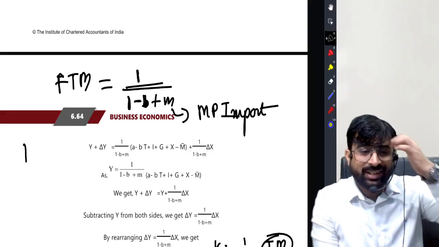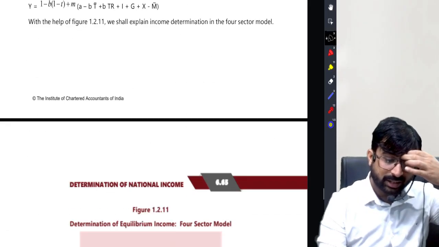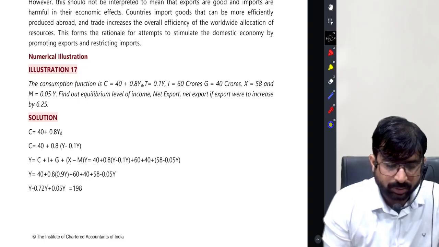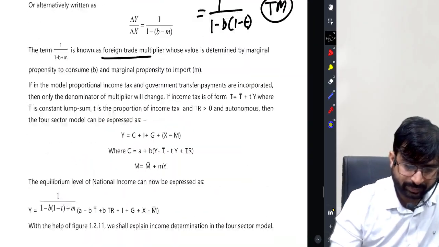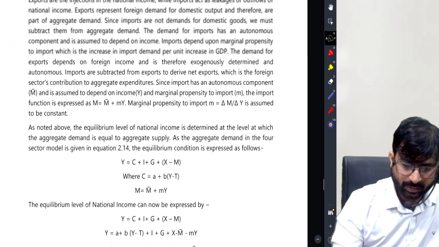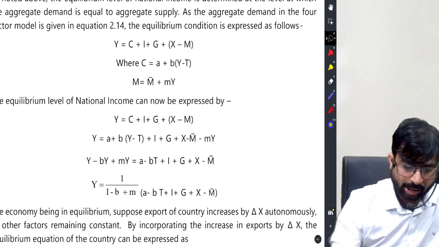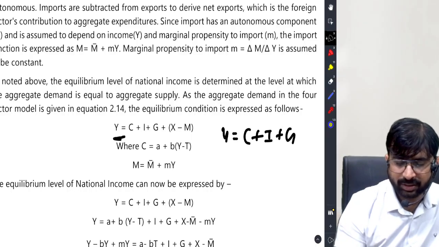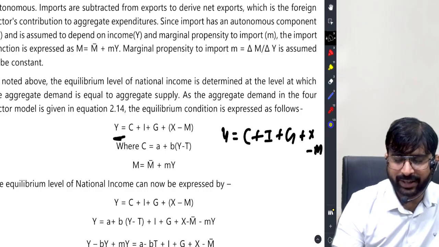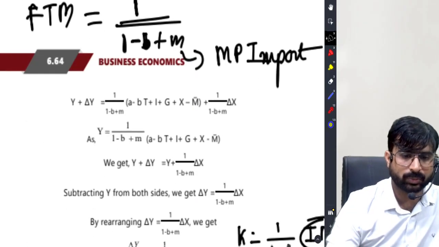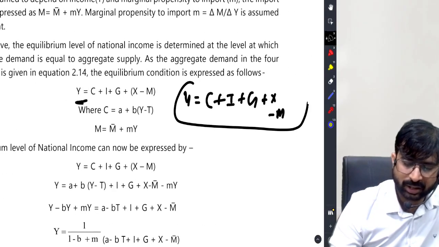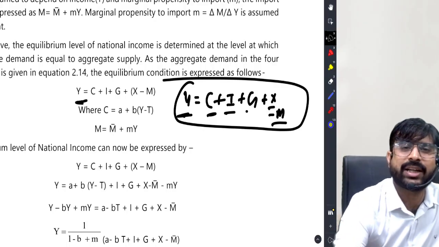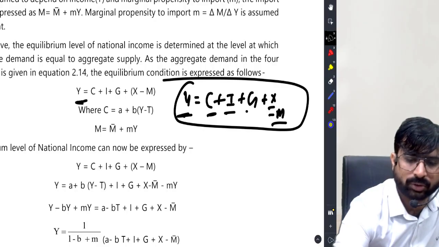Now students, again, like in the three sector model, the AS and AD language had changed. Here also the AS and AD language will change. What will it become now, sir? Here it is. Your aggregate supply will now be C plus I plus G plus net exports, that is X minus M. That is the new setup. So write down, in four sector, aggregate supply is aggregate demand, C plus I plus G plus X minus M. X minus M is net exports.